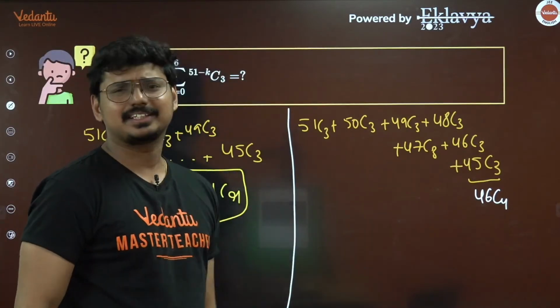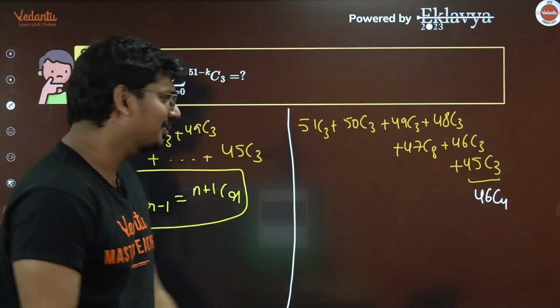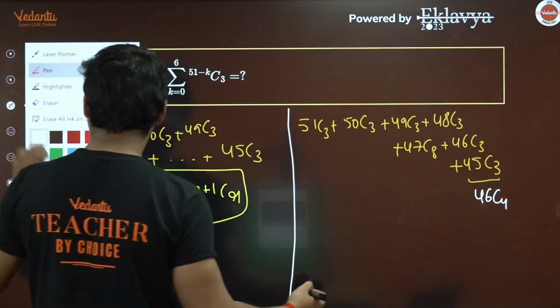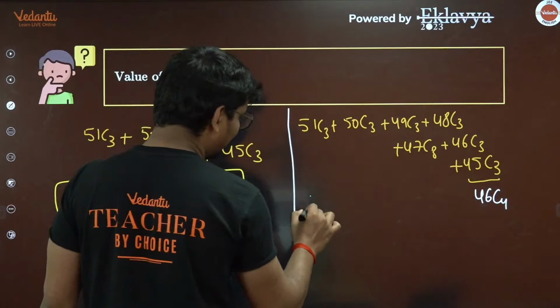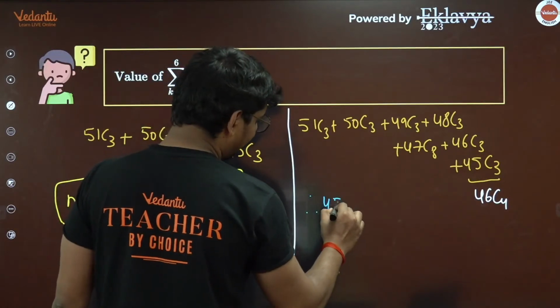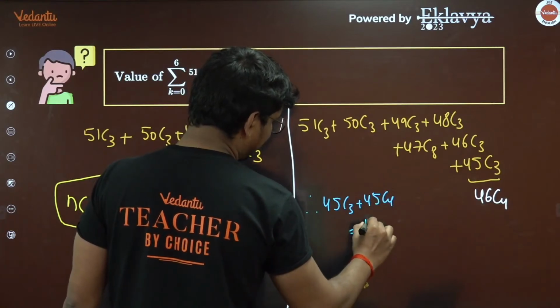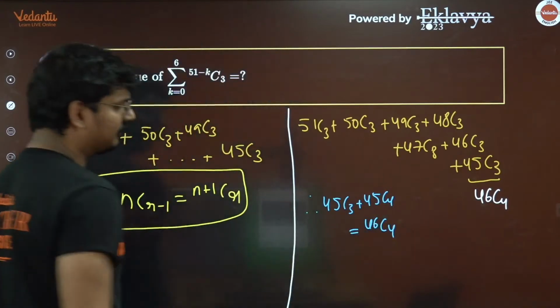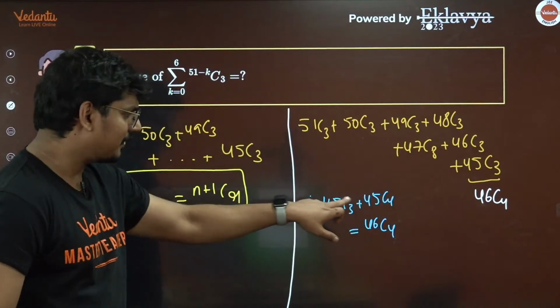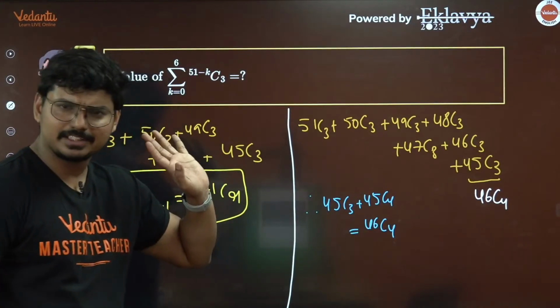But I don't have 46 C4. So what should I do? Well, guys, try to understand. We can bring out this 46 C4. We know that 45 C3 plus 45 C4 is nothing but 46 C4. Agreed? NCR plus NCR minus 1 is equal to n plus 1 CR.